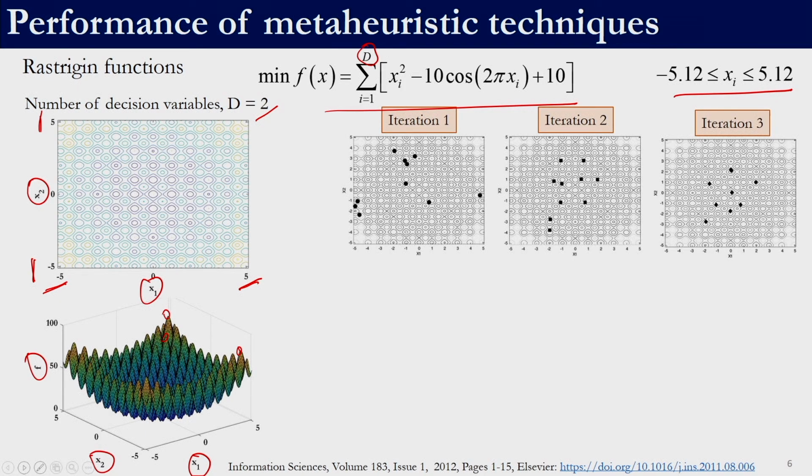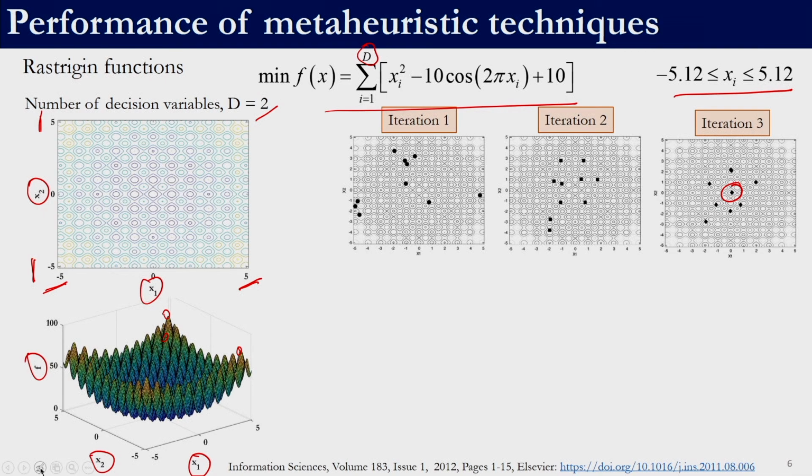So, initially we said we will generate a few solutions, right. Let us say we have 10 solutions. Initially those 10 solutions in the search space will look like this, as shown in iteration 1, and then we perform the selection, variation and survivor strategy to come up with iteration 2. The solutions in iteration 1 and iteration 2 have moved from their original place, and we can see the same thing in iteration 3, right. This particular solution has come closer to 0 0, right.